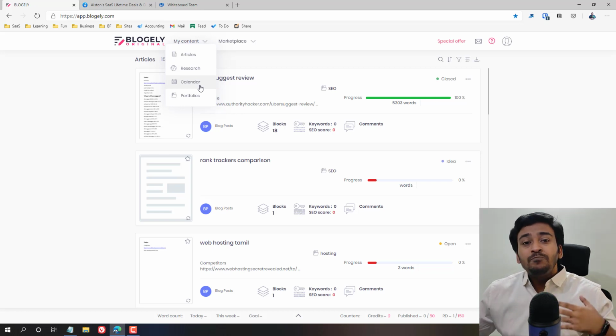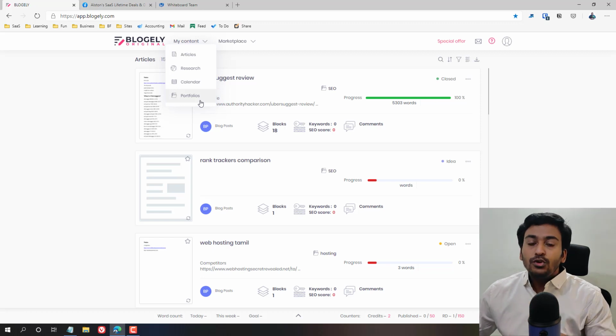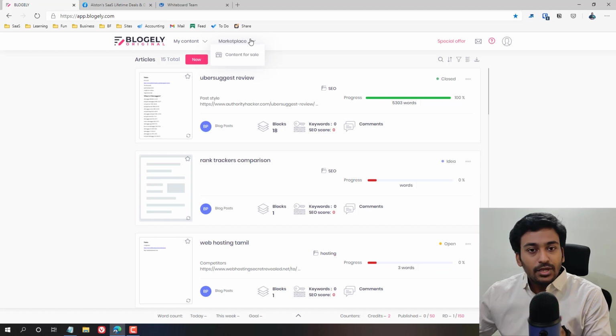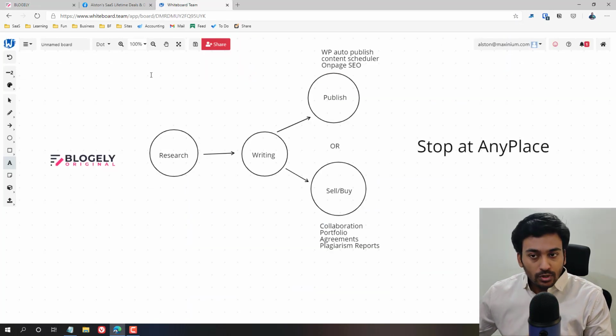Calendar helps you to schedule your content. Portfolio helps you to create a portfolio where you can sell, buy, or create collaborations with your audience and everything, like a marketplace. This is the marketplace option. I'm not going to go into that because in this video I'm going to focus on this particular route.